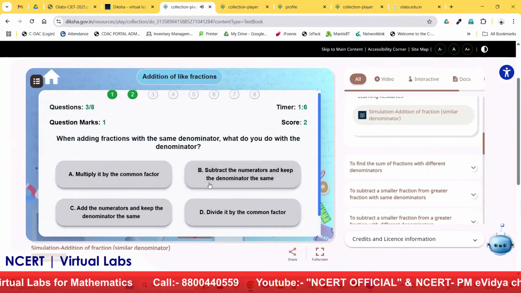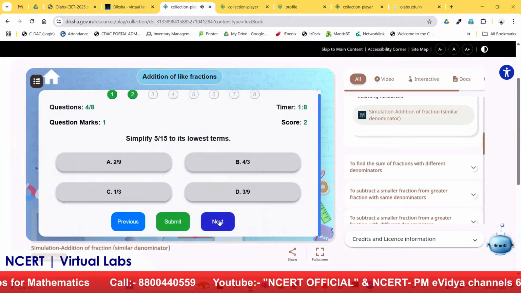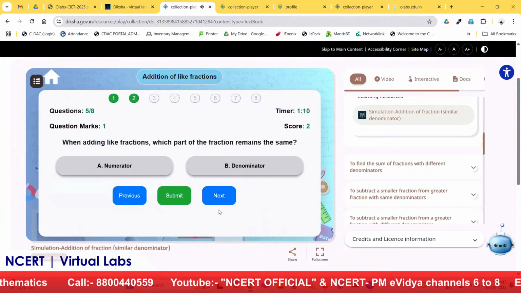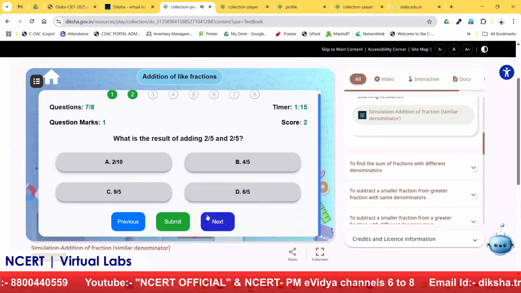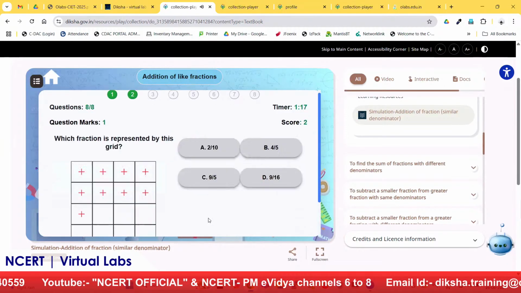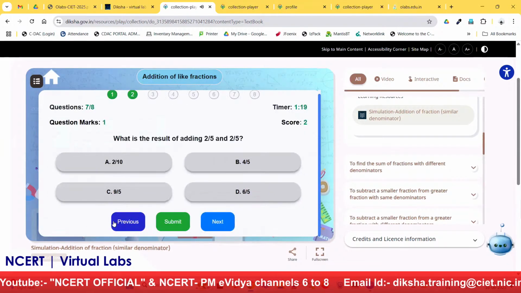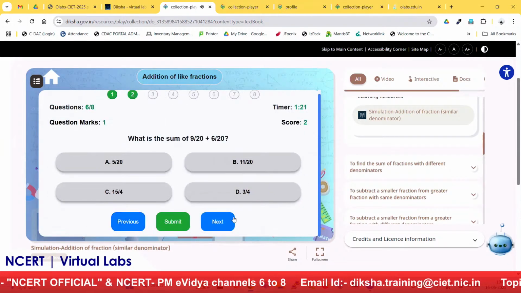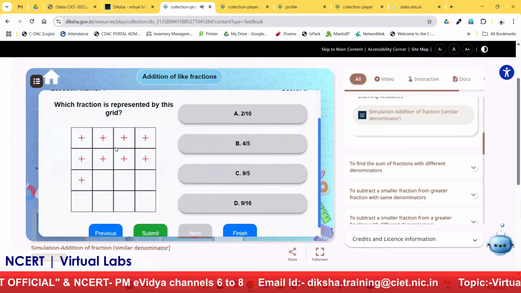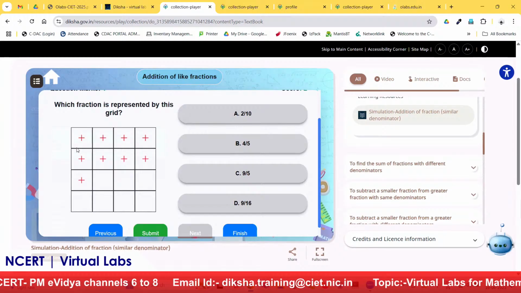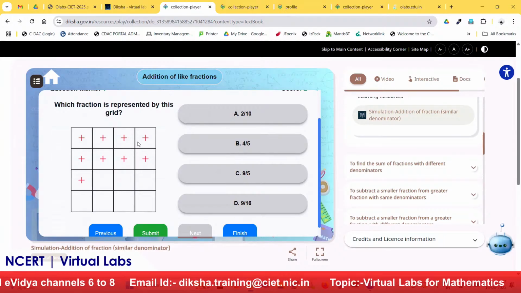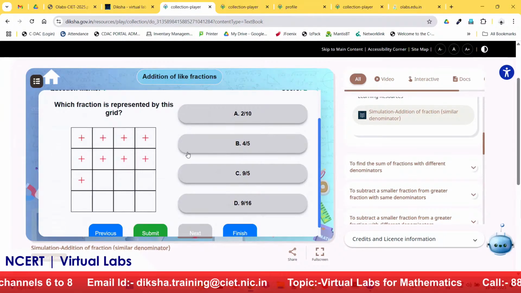The student has to perform all these experiments. If they want to skip, they can skip the question and go to the next part. Again, they can go to the next part and reach the final one. If they want to miss some questions, and then again want to go back to some questions, they can go back and perform the experiment. Image based questions we have also put in, because this is what we have taught them in the lab. So here the student can visualize the image, and based on that they can submit an answer.